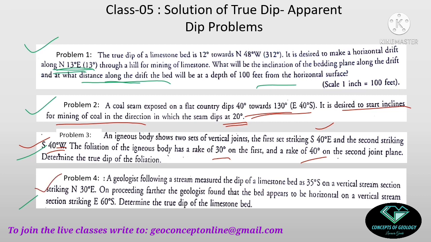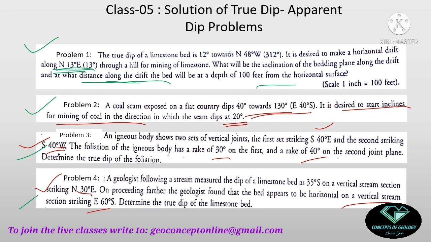Problem number 4: a geologist following a stream measured the dip of the limestone bed as 35 degrees south on a vertical stream section, striking this one. On proceeding further, the geologist found that the bed appears to be horizontal on a vertical stream section, striking this one. So when a bed is appearing horizontal, that means what?